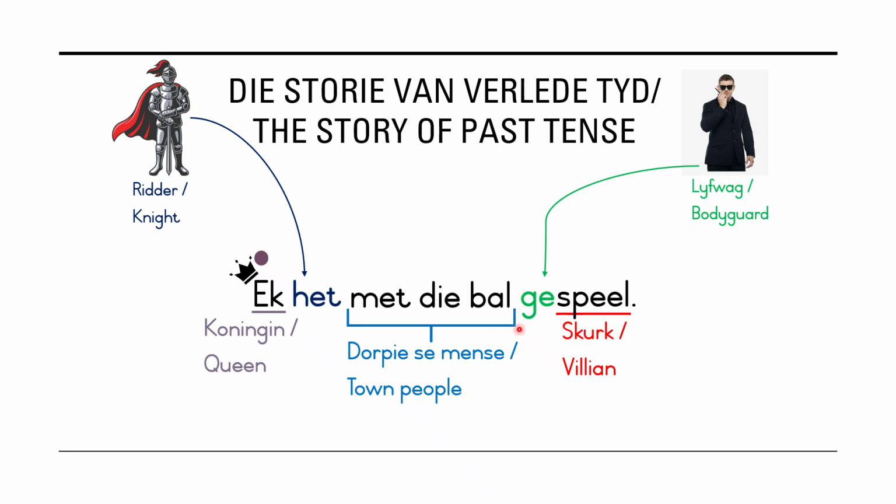I can hear one word here. Gespeel. It's not ge speel, it's one word. Let's read it a bit faster. Ek het met die bal gespeel. And now our queen is safe, and the people of the town are safe, and the villain will stay in his place where he belongs, and the bodyguard is attached to him. The knight is in front of the queen where he belongs.